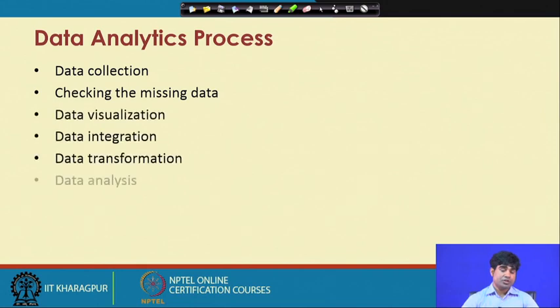Ultimately, when we are dealing with data in engineering econometrics, one of the big components is data collection, that is data gathering, then checking for missing data. Sometimes when you are reporting data for a particular variable with respect to time for a particular organization, at some point of time the data is missing, or at a particular point of time some organizations are missing. That is called missing data.